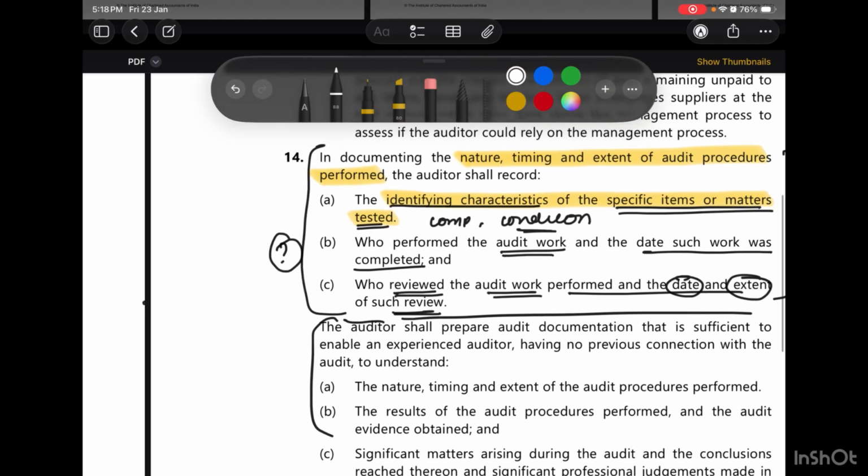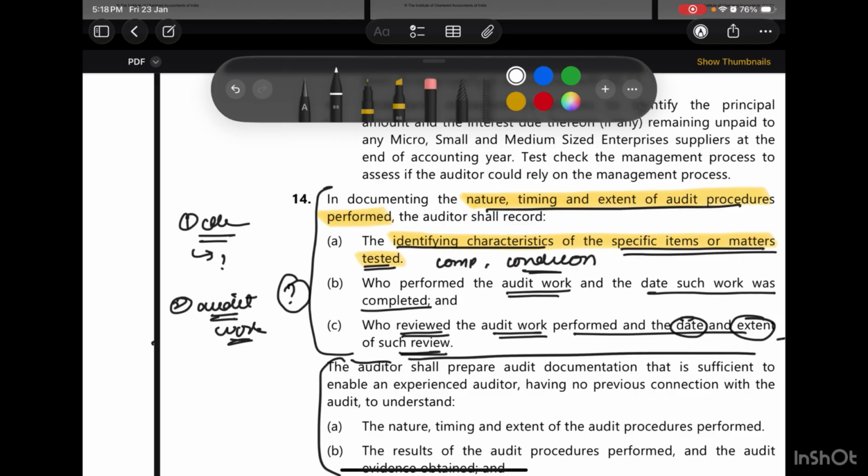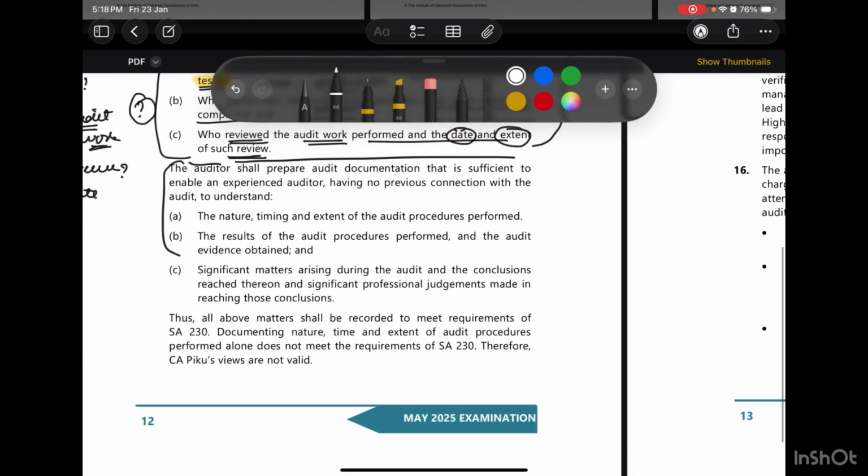So this is what we have to give when documenting the nature, timing and extent of audit procedures. First, the identifying characteristics of the matters that we are testing. Secondly, who performed the audit work and the date such work was completed. Then who reviewed the audit work and the date and extent of such review.